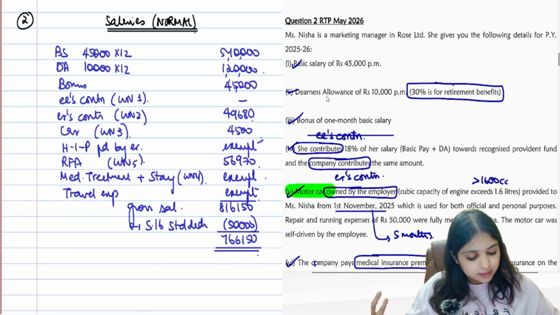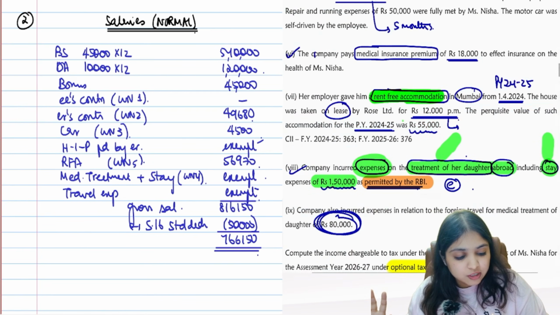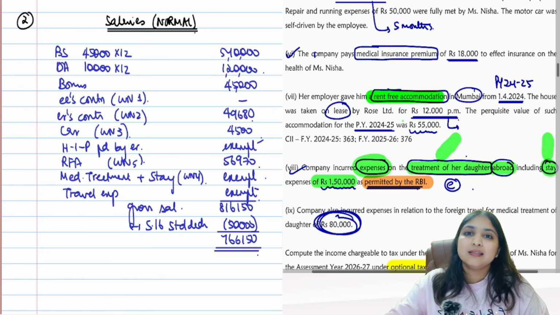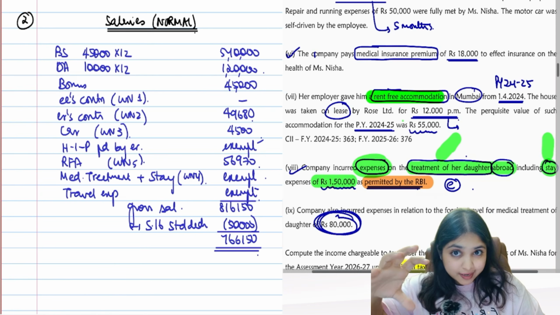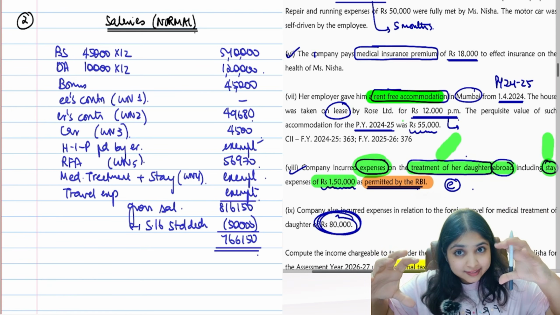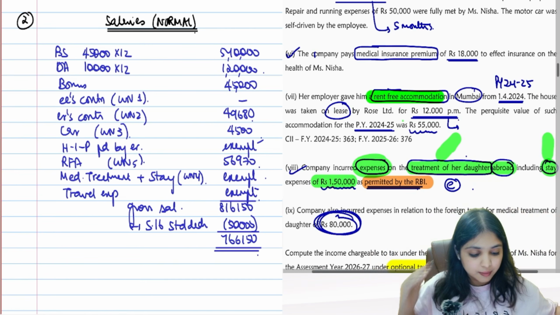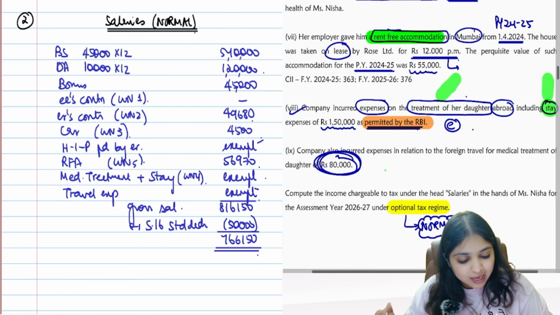Then any other learning, guys? Medical insurance premium you all were able to answer correctly. RFA was interesting over here because they had given last year's RFA number. So when they give me last year's RFA number, then I will index that last year's number. So whatever is my current number and whatever is the indexed number, out of these two, which number will I pick? Whichever is lesser.